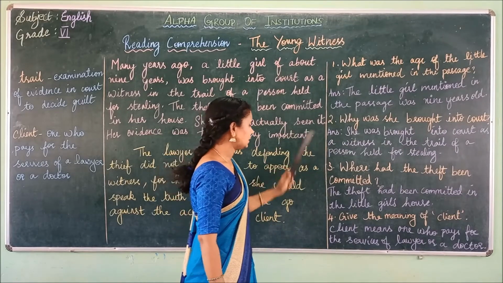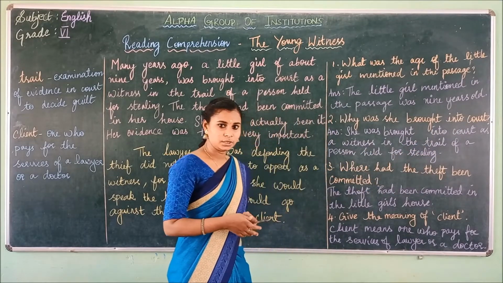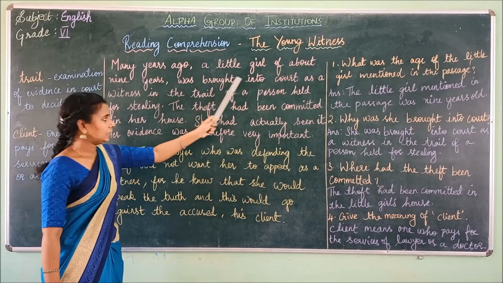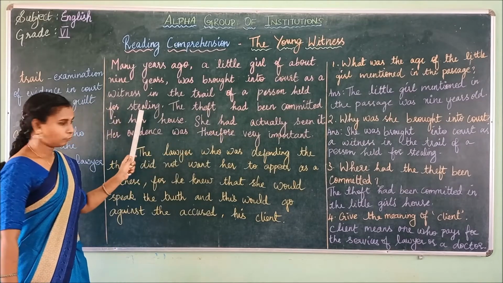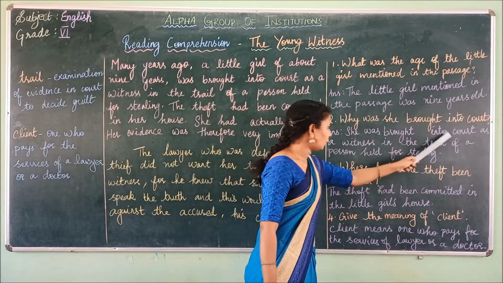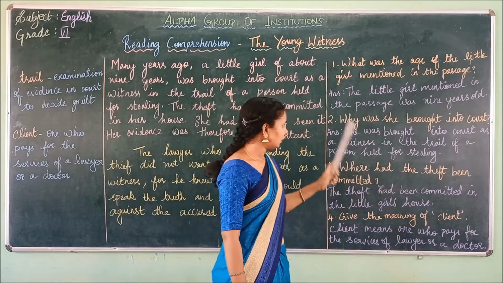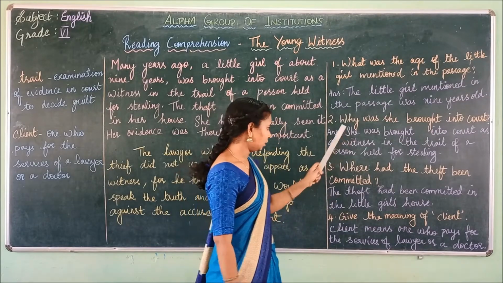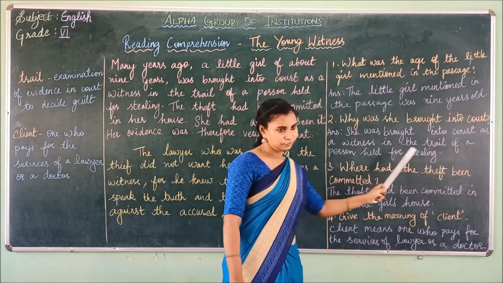So now we move to the second one. Why was she brought into court? Here, she was brought into court as a witness in the trial of a person held for stealing. So we have got the answer. So what is the answer for the second question? Yes, very good. She was brought into court as a witness in the trial of a person held for stealing.